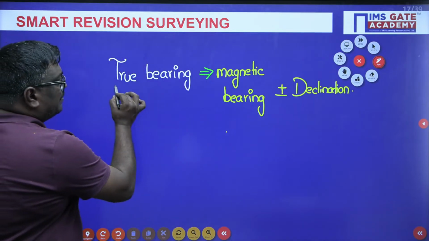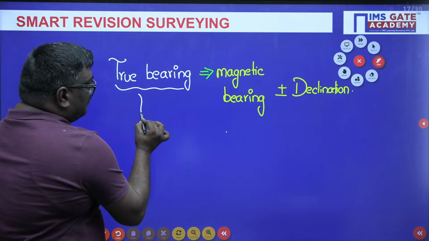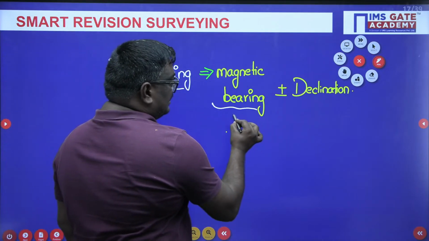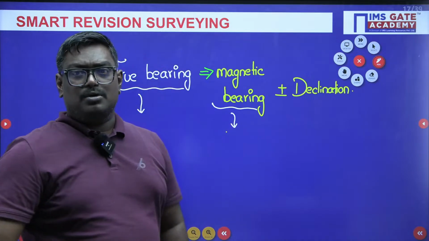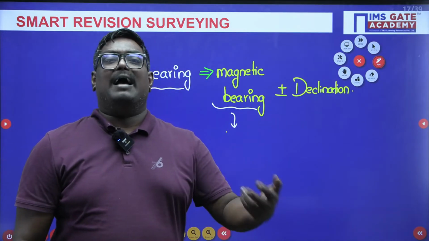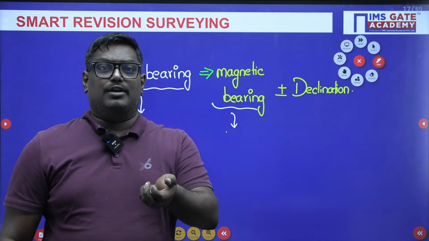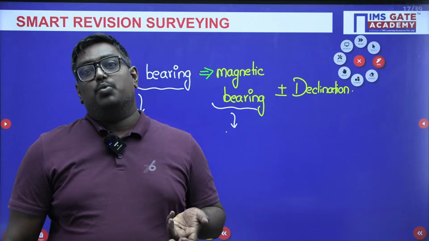What do you mean by true bearing? It is the bearing with respect to the true meridian. What do you mean by magnetic bearing? It is the bearing with respect to the magnetic meridian. Remember, at noon, usually in the afternoon, the true bearing will be equal to 180 degrees.